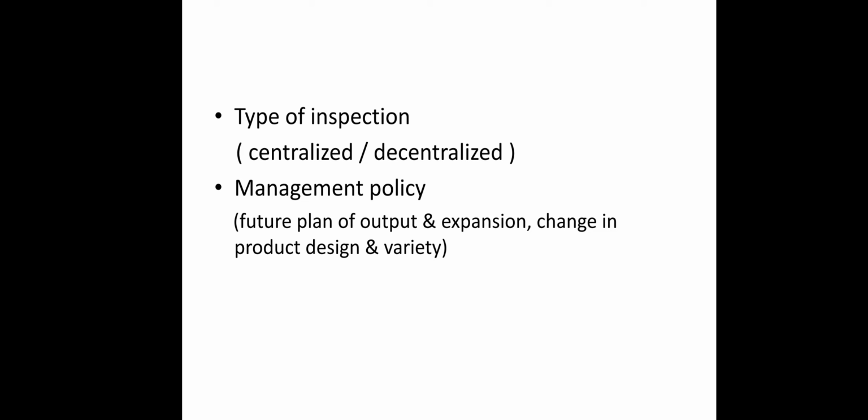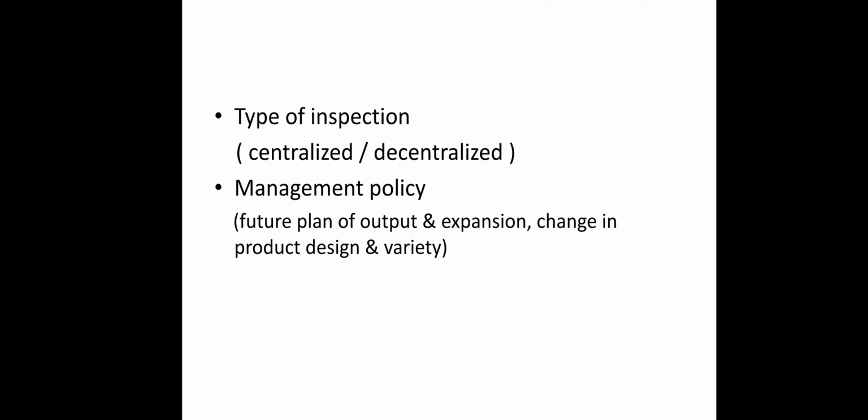Then, management policy. While deciding your plant layout, you have to identify your management policy, which policy you're going to implement in your organization. Under the policy, you have to consider the future plan of output and expansion, as well as change in product design and variety. It is very obvious there should be some flexibility in your plant.